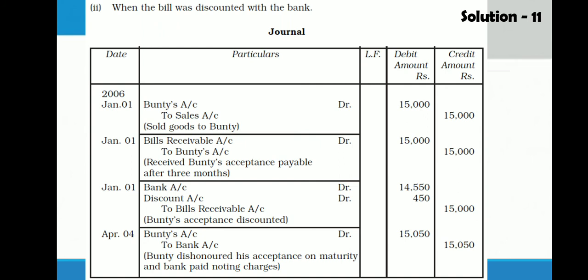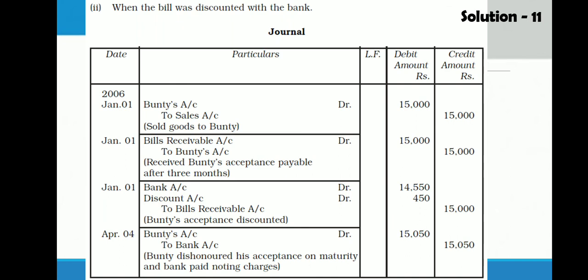So we will reverse the entry, Bunty account debit to bank account. See here, dishonor entry. We have credited bank, because this bill was discounted. See the amount. Amount is 15,050 because of 50 rupees of noting charge. You can write Bunty account debit to bank 15,050.